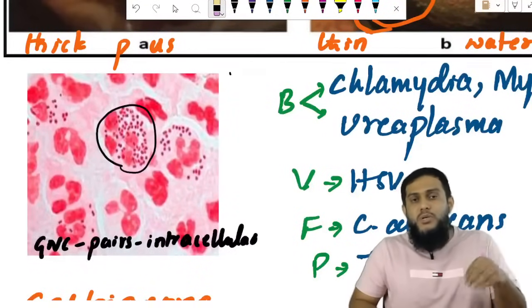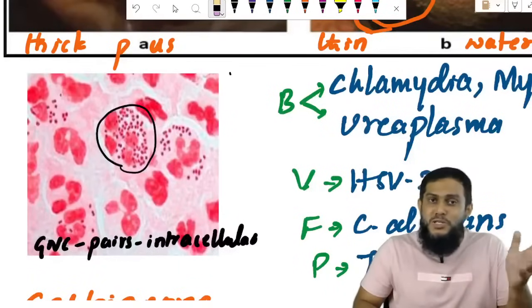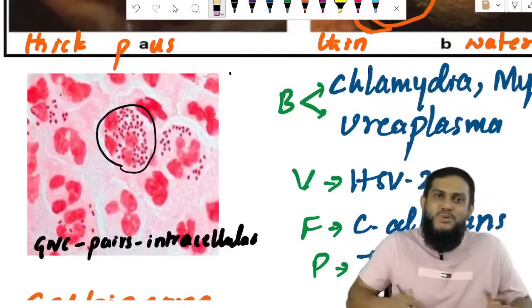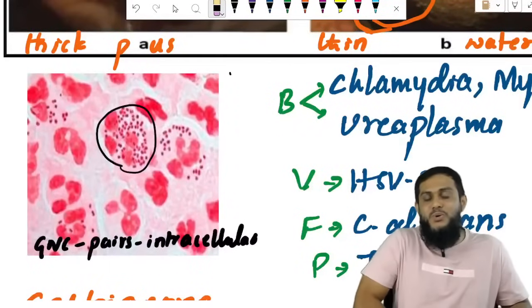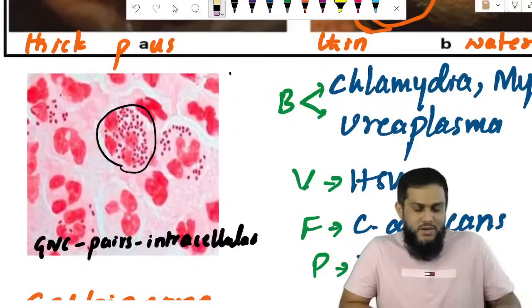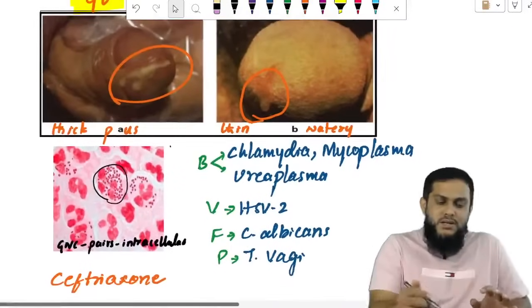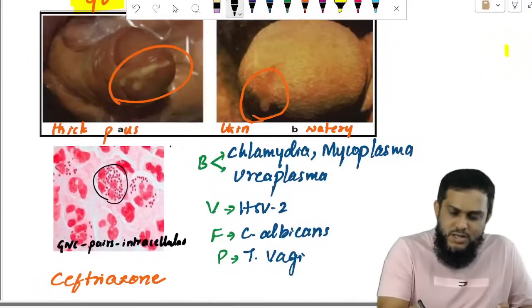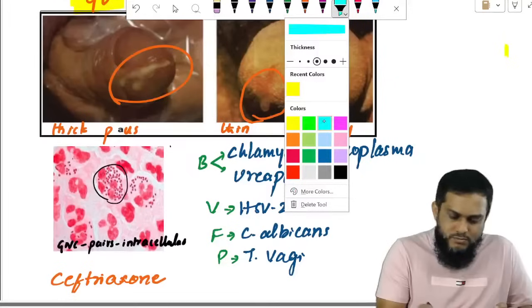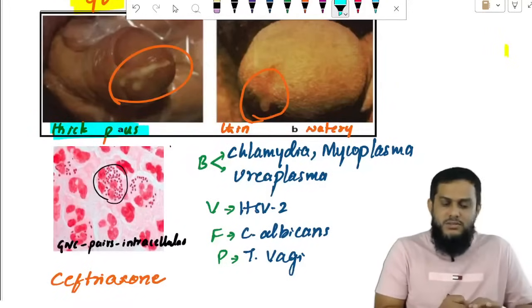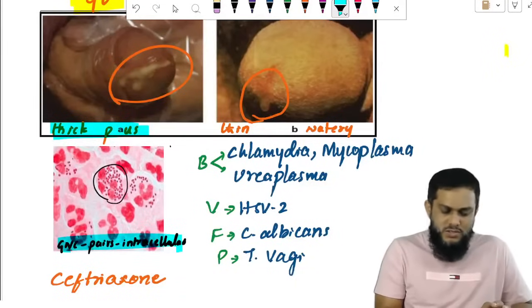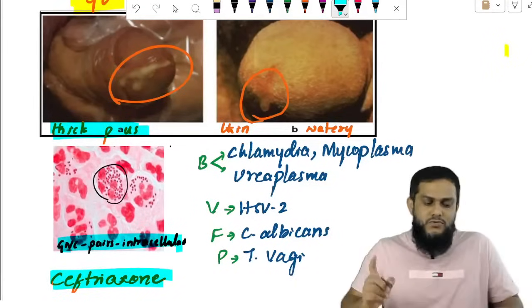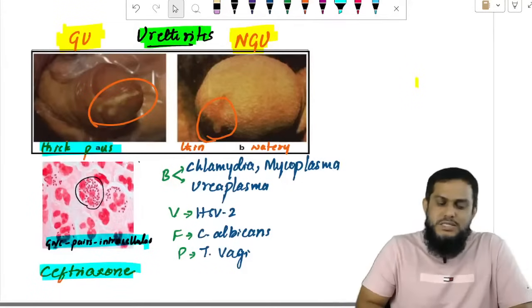How will you identify meningococcus or gonococcus? If the disease is meningitis, it is meningococcus. If the disease is urethritis, it is gonococcus. Simple, because meningococcus causes meningitis and gonococcus causes urethritis. So thick pus-like discharge and gram-negative cocci arranged in pairs which are intracellular means gonococcus. Drug of choice is ceftriaxone.